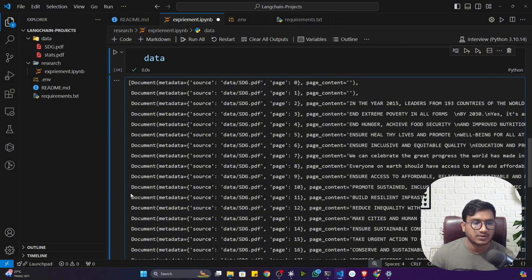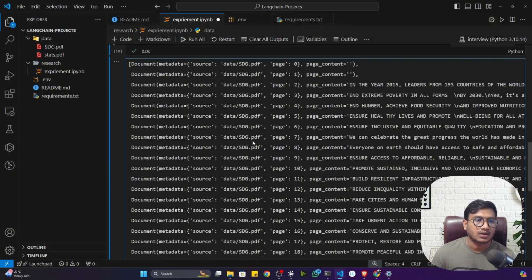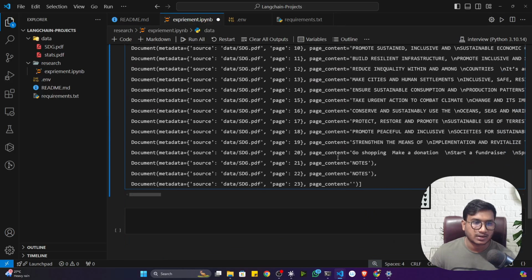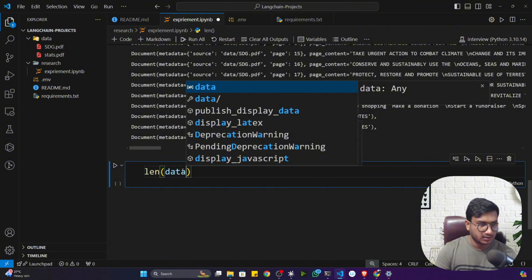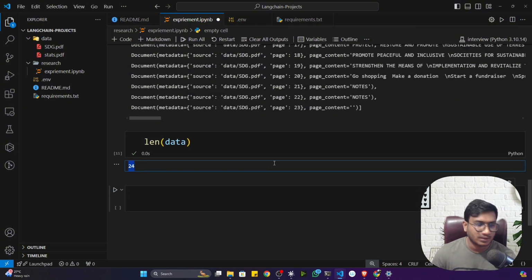If I open this PDF, you'll see that it has 24 pages, and it has extracted all the page content. In some places you can see page content is equal to empty, because in those pages there is no content, that's why it's empty. Whatever documents I have, it has extracted, one by one, everything. Now if I show you the length, you can see 24 pages are available in the PDF.